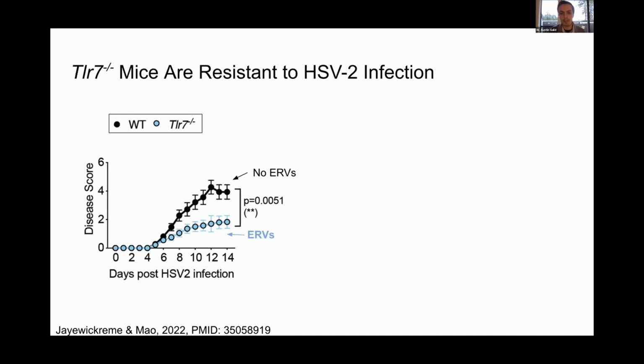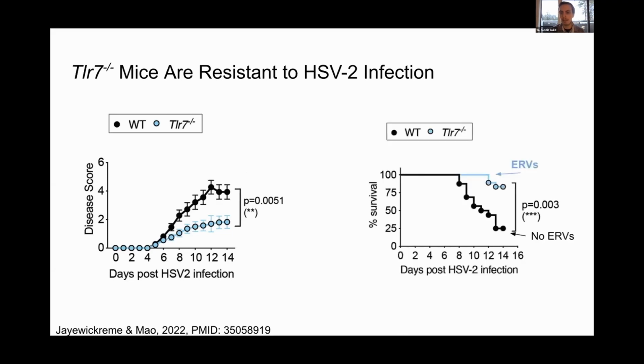And really interestingly, what we found was that those mice, so the TLR7 knockout with high ERV expression, actually had significantly lower disease scores compared to the wild type mice that would not have any significant ERV expression. And similarly, we saw a very similar phenotype in terms of survival with those TLR7 knockout mice with ERVs living longer over the course of the experiment compared to the wild type mice.